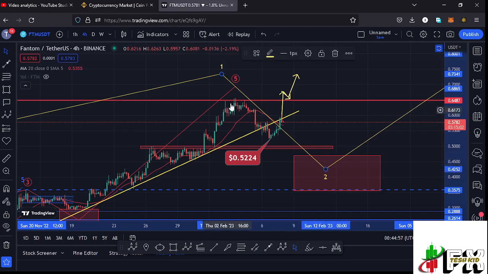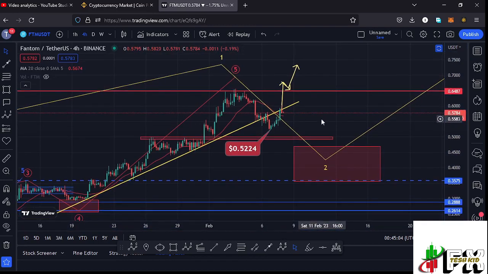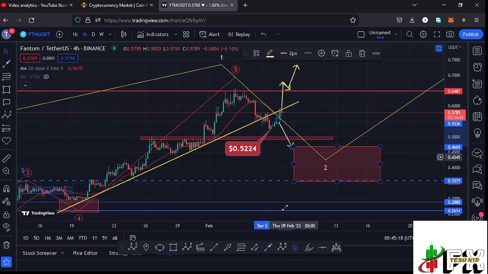But for me, I believe this could be the high for that first wave at around the $0.65 mark, and whatever we are seeing over here is just a short-term bullish movement before we can continue unlocking lower prices, get to this key area of support at around the $0.5 mark. At that key area of support, that will be another key decision point, because upon losing that key area of support, I'll be expecting to see a retest of that key area of support before we continue pushing even lower to fully maximize our red target area,